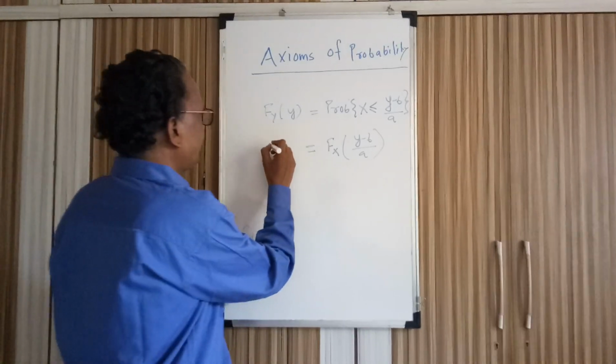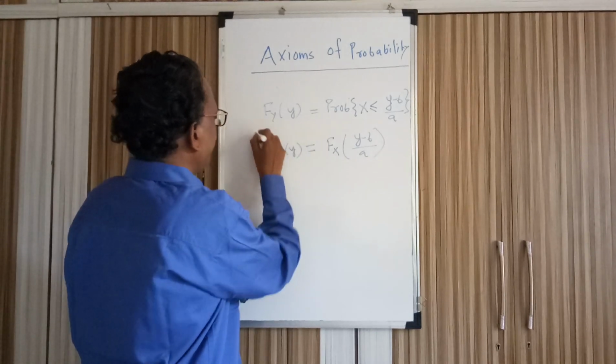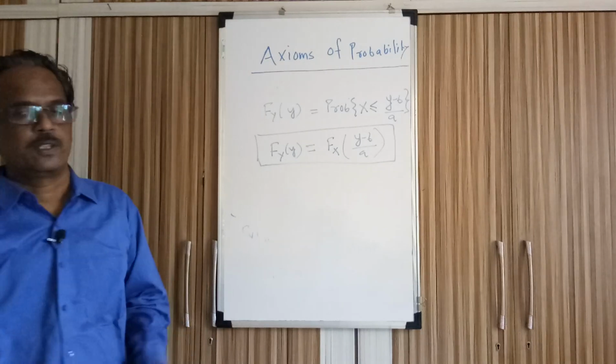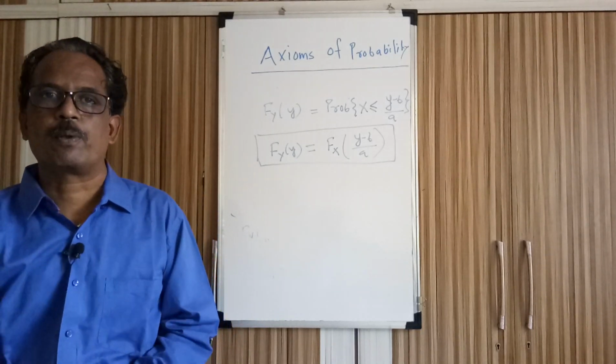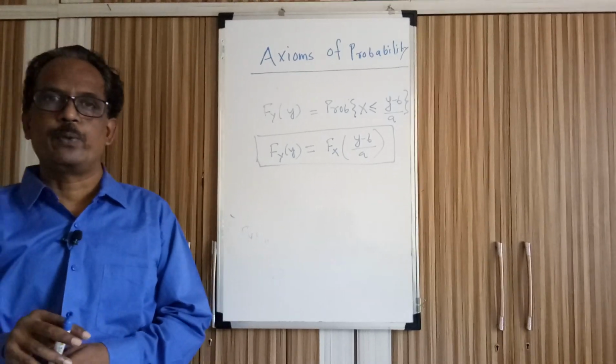So this is F_Y(y) when a is positive. The probability distribution function of y can be written in terms of the probability distribution function of x when y equals ax plus b.